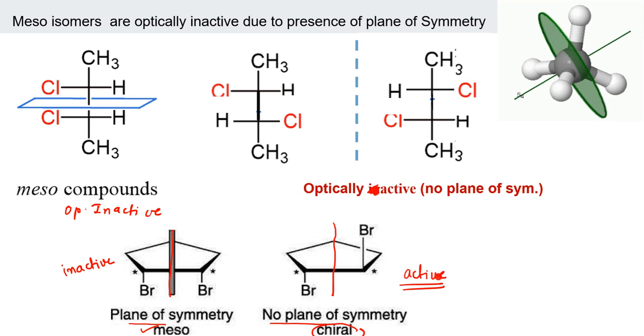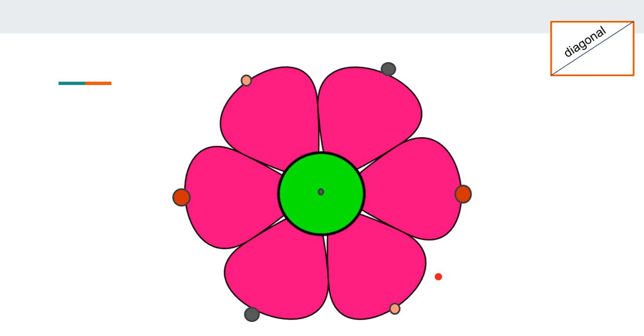Shall I proceed? Quickly tell me, what is a plane of symmetry? It's an imaginary line which, tell me in your own words, in any language. Understanding is more important over here. What is a plane of symmetry? Yes, it bisects the molecule into two halves so that the upper and lower parts, or the side parts, are mirror images of each other. Right? Now let's proceed to the next.